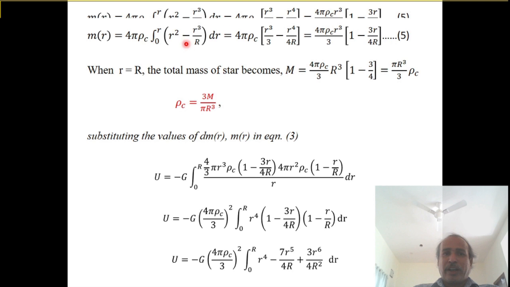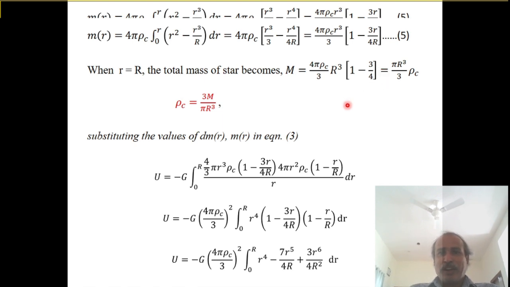In equation 5, change small r into capital R, meaning the radius of the shell equals the radius of the star. What happens here? The mass of the shell becomes the mass of the star, call it capital M. So capital M equals, where small r is there, substitute capital R. In the bracket, numerator and denominator capital R cancel, so 3 by 4 is there.